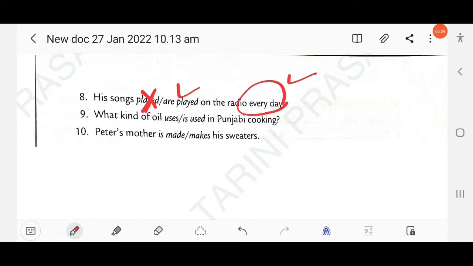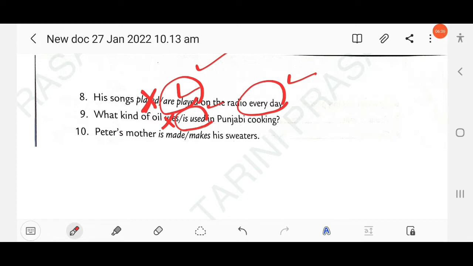Passive forms will be written here. Next: what kind of oil uses or is used in Punjabi cooking? You can use: what kind of oil is used, not uses. This is also written in passive, agentless passive.